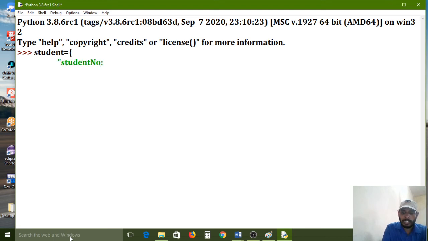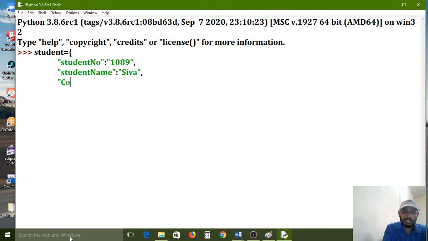Key you need to give in double quotes or single quotes, and values also in double quotes. 1089 is my number here, and next I used comma, and next student name in double quotes, after that colon, again double quotes, Siva, comma,